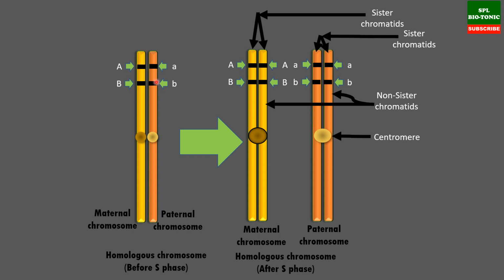Now here after doubling, these chromosomes form two arms which are joined by the centromere. These two arms of the same chromosome are called sister chromatids. Chromatids of homologous chromosomes are called non-sister chromatids. In case of crossing over, the exchange always takes place between non-sister chromatids of homologous chromosomes. Please make a note of this.